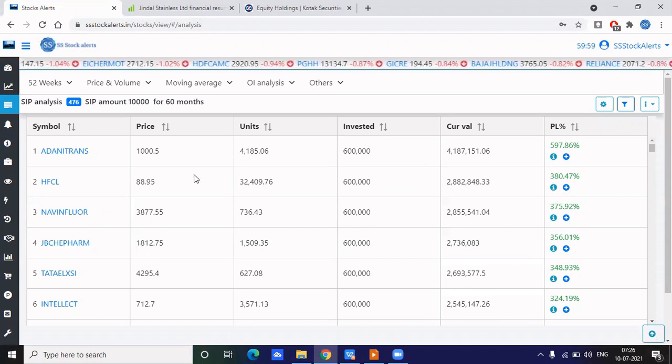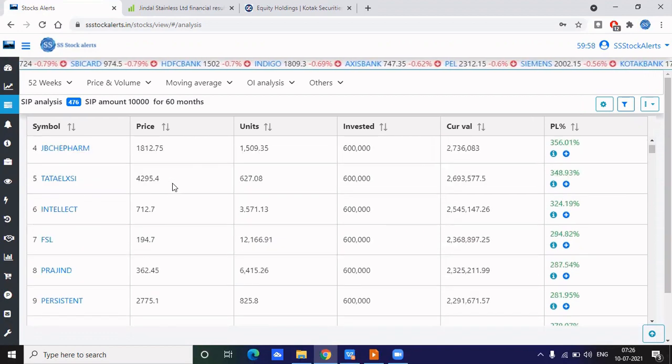Whenever we see profits in our stock, we will be tempted to book them. Whenever we see 20 or 30 percent, we are tempted to get out of the stock and go for the next one. So if you have two broker accounts, try to do this SIP process in another account. Don't go there frequently, and don't add or remove stocks from your SIP. I did a similar thing.